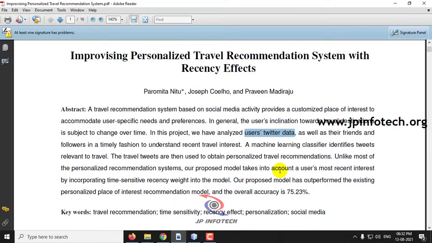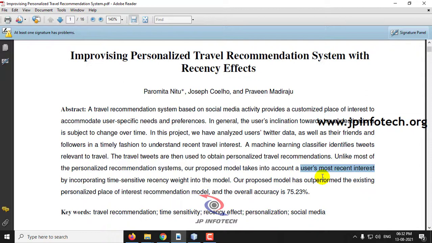The other thing is that in this concept the authors have taken into account the most recent interest. This is the main point the authors indicate here, the difference between the existing one and the proposed one. In the existing models they are not taking the most recent interest, they are taking the overall interest.